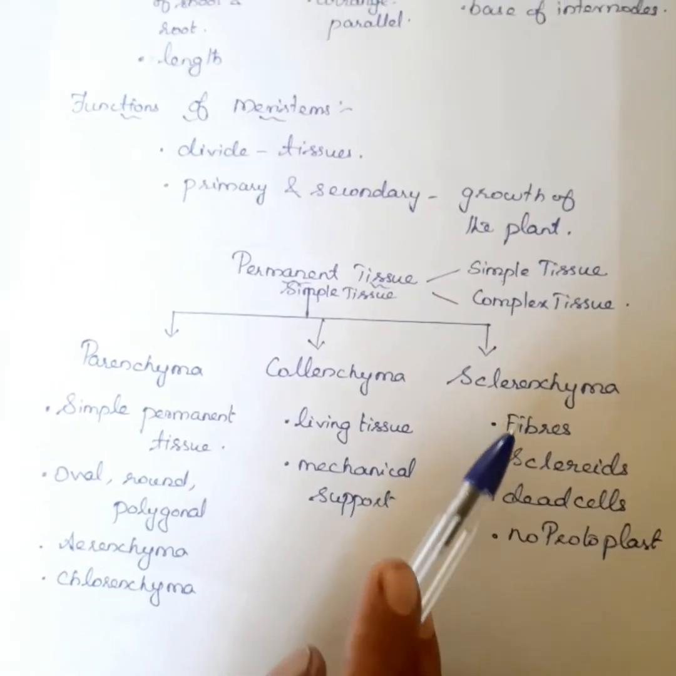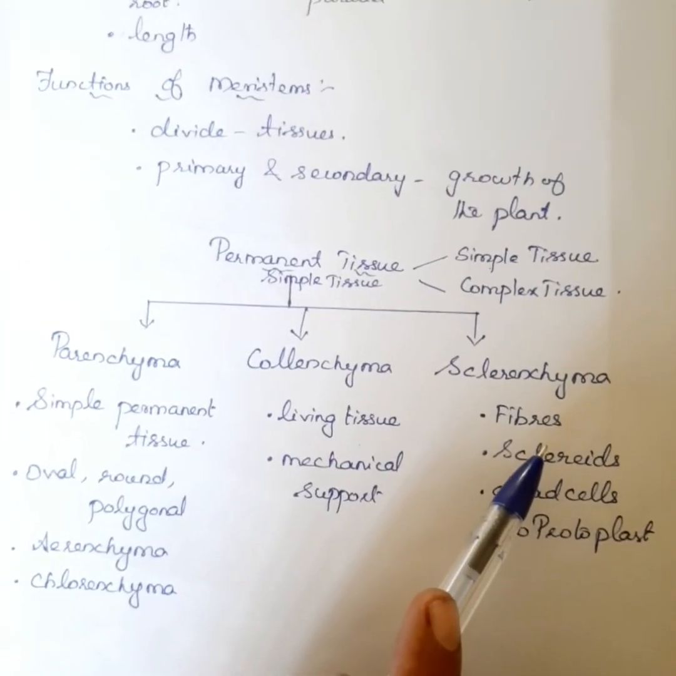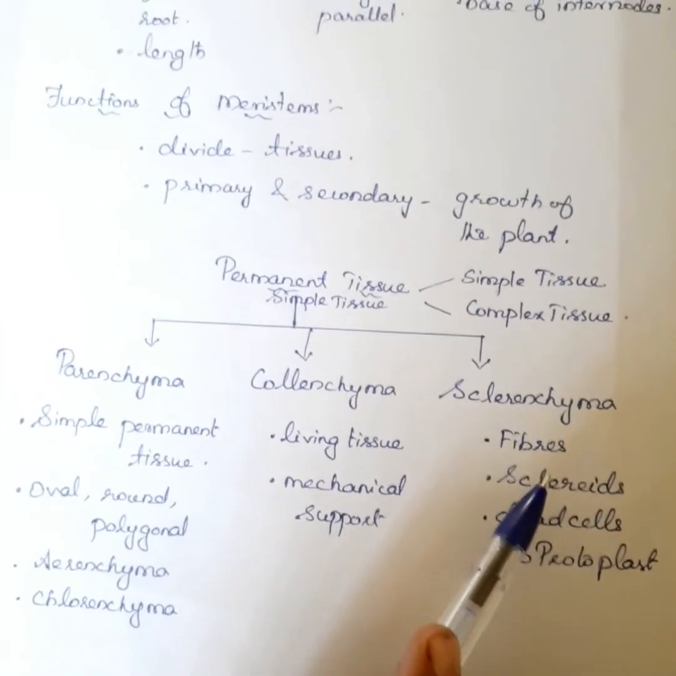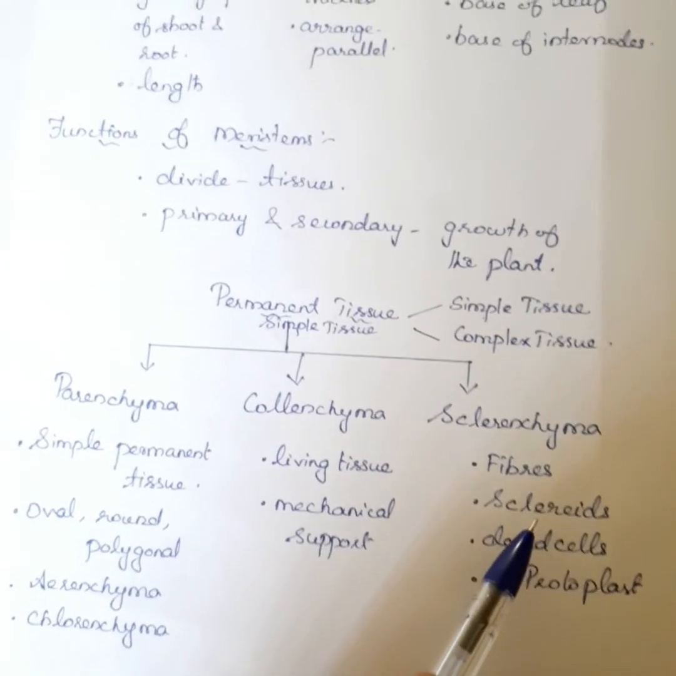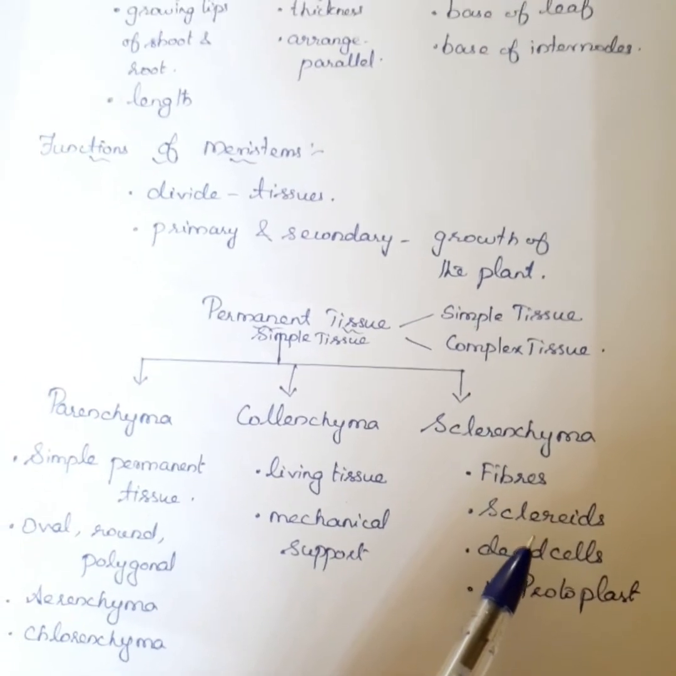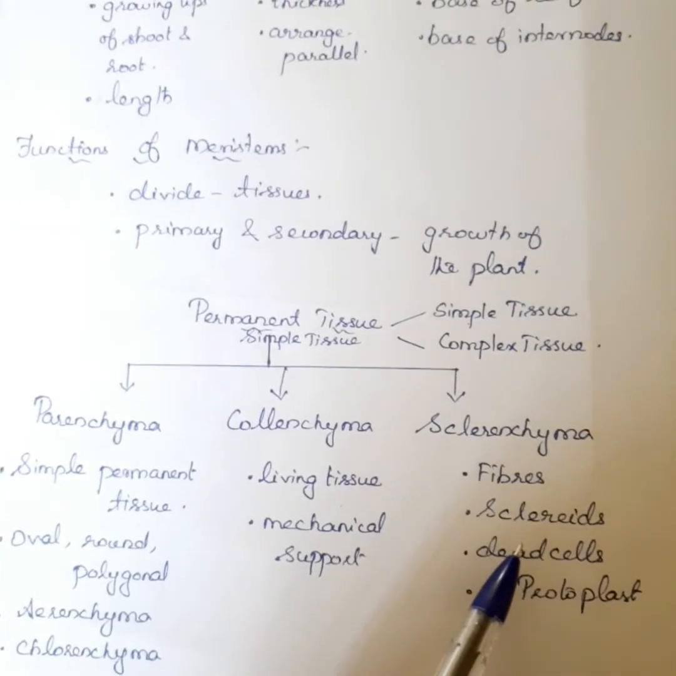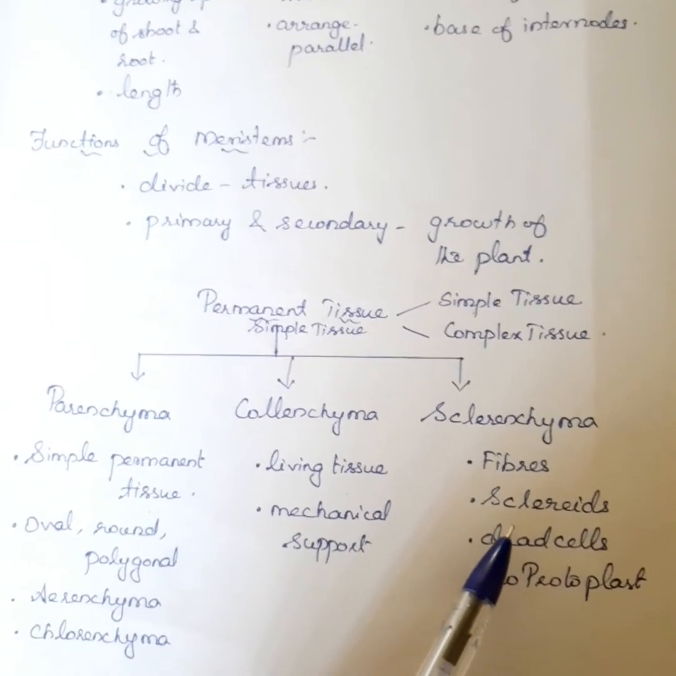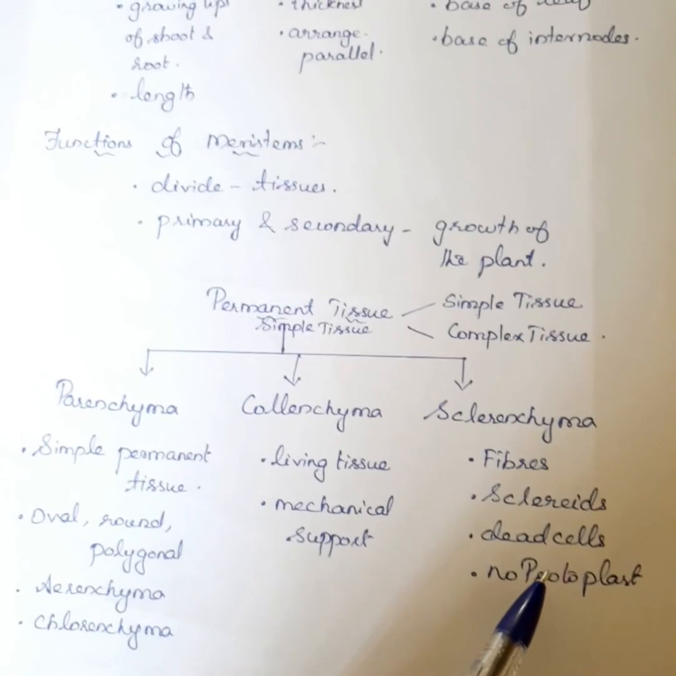Fibers are elongated, and here the walls are made up of lignin. And sclereids are broad, single and grooved. It is a wheel-shaped structure. These are present in fruits and seeds.